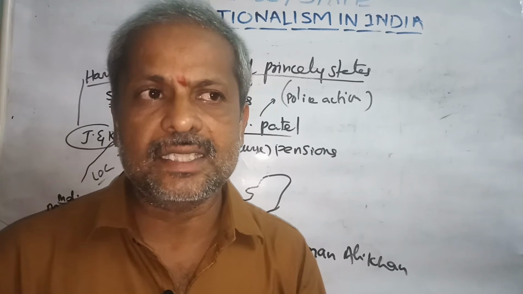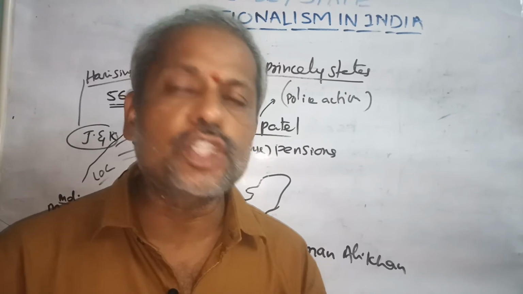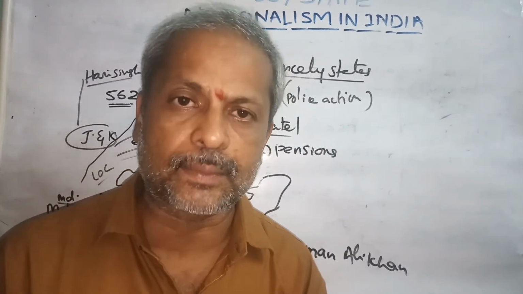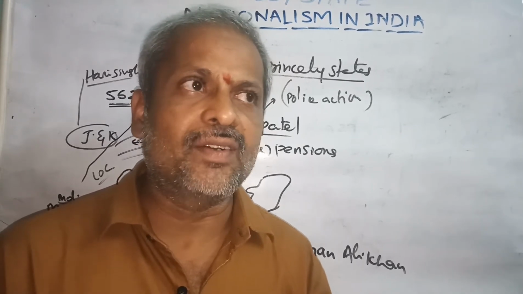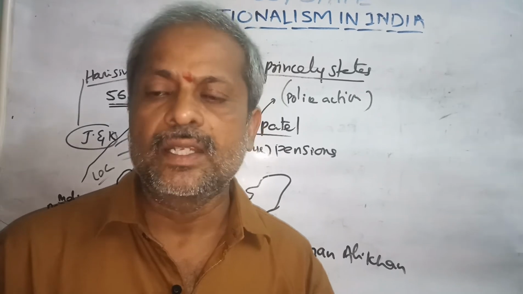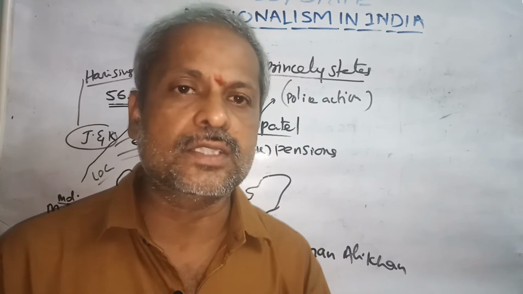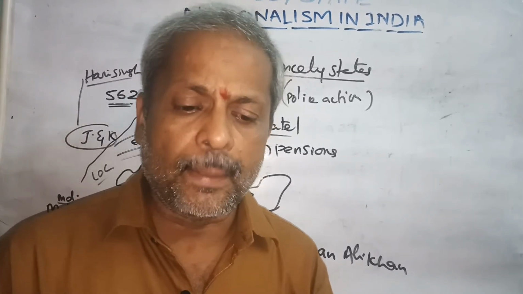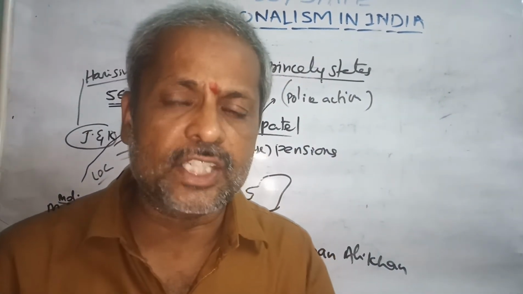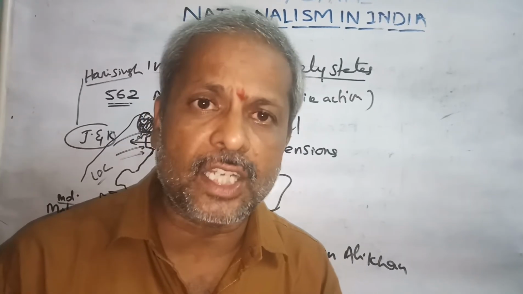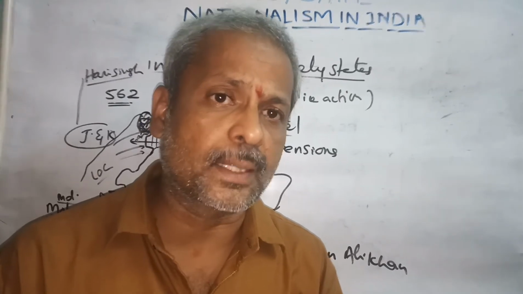Then Hari Singh came to realize, and he gave an official letter to India that he was accepting to join Jammu and Kashmir into India. On receiving the letter, our Indian government immediately sent the Indian Army to occupy Kashmir and make it also an integral part of India. But meanwhile some days passed, and in this gap, while the process was coming into implementation, Pakistani leaders occupied some part of Kashmir.